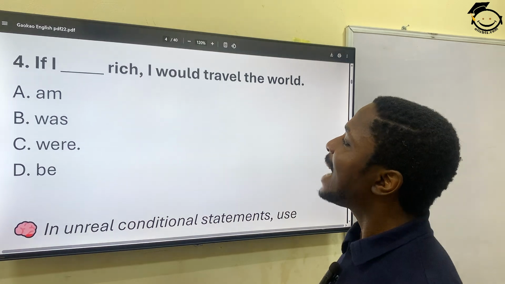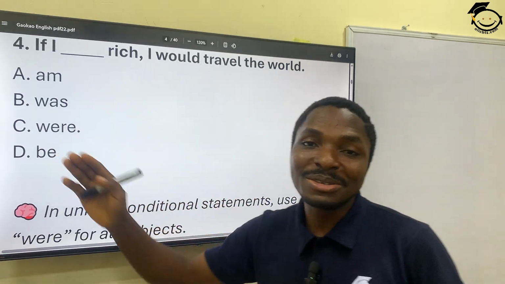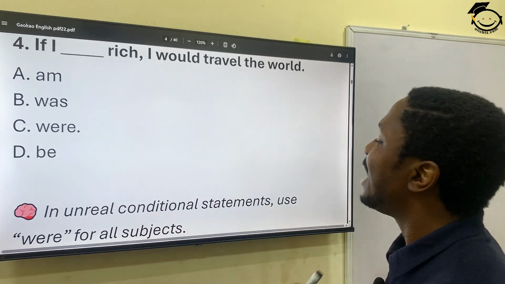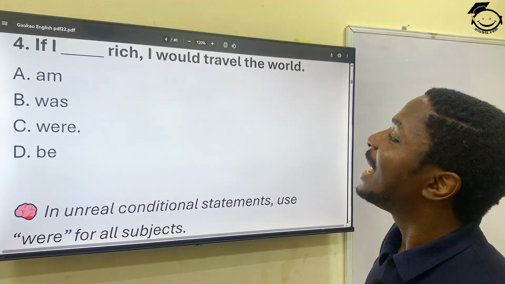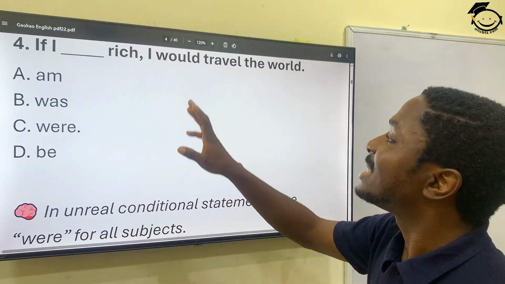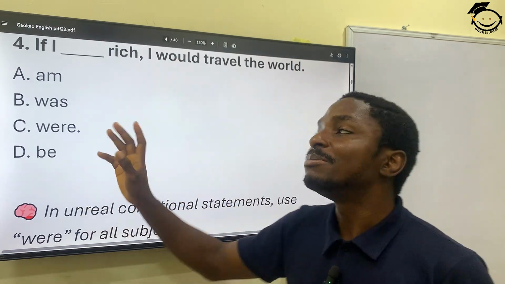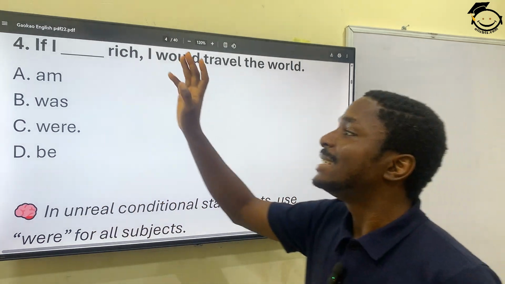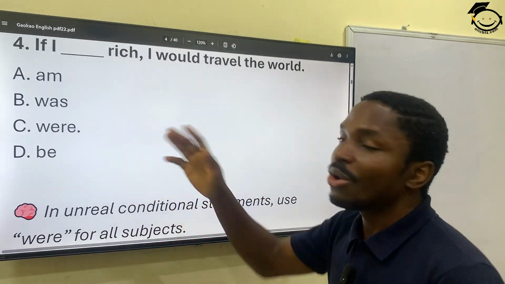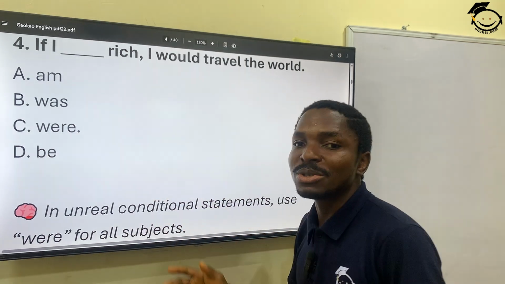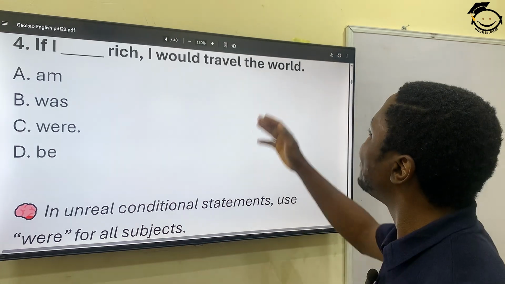If I dash rich, I will travel the world. Now this is a conditional sentence, okay? In fact, it's an unreal conditional sentence because we can deduce from this statement that the speaker here is not rich, okay? So it's an unreal conditional statement. So it says if I were rich, because I'm not rich, I will travel the world.